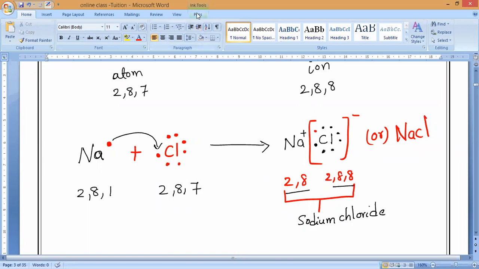Is it yes or no? Will you accept that point? Everybody, please respond. After the formation of the compound, are they acquiring stability or not? Respond to me, guys. Yes, sir. That is what we should have. Any doubt in this? Clear, guys? Okay. So please draw this structure. Very, very important. This is what you have to understand.